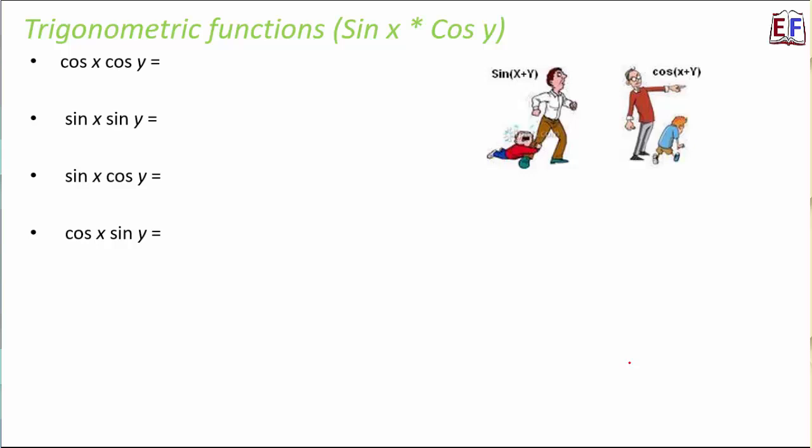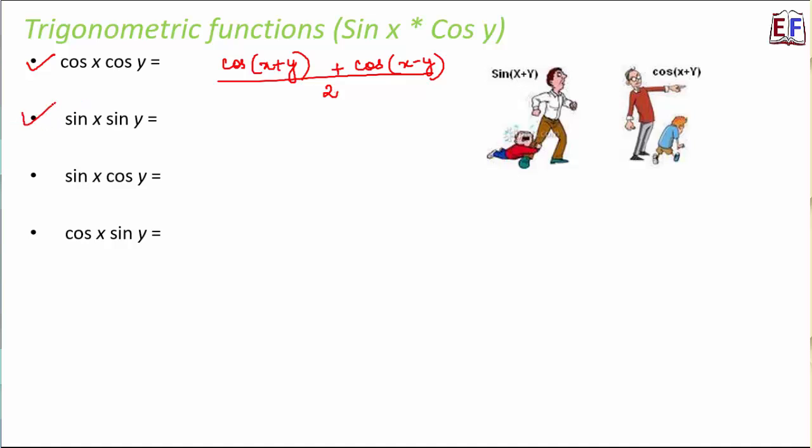So let us do one round of practice. Let's see if using the memory tip we are able to write all the formulas correctly or not. So let's start with cos x cos y. Both are boss functions, and the boss feels that he doesn't need the son. He is good enough alone, right? So therefore here we will have both cos functions: cos(x+y) and cos(x−y), divided by 2. So that's our first formula.